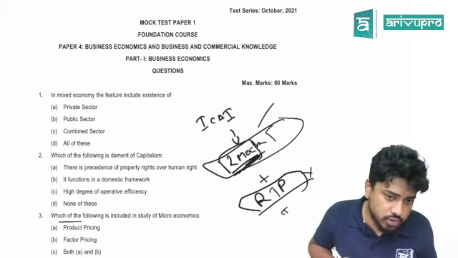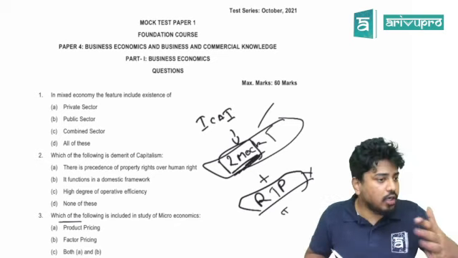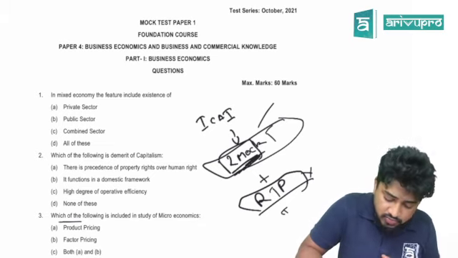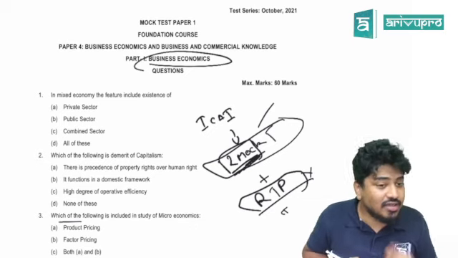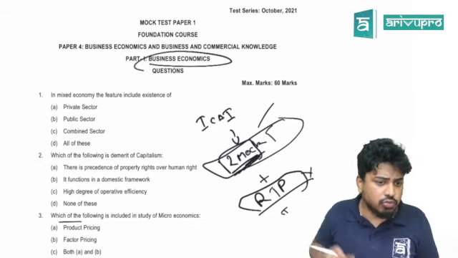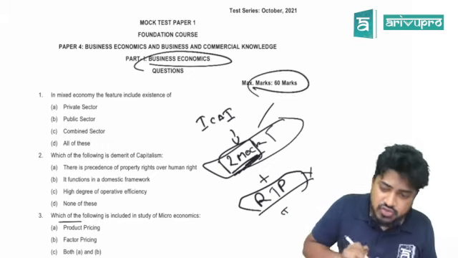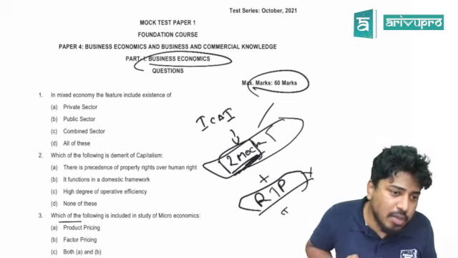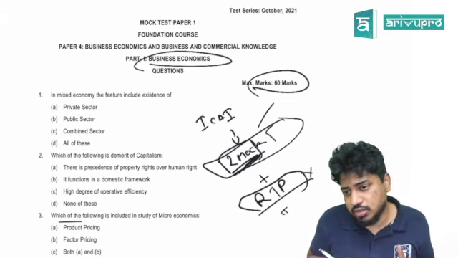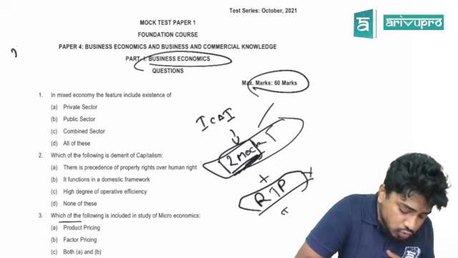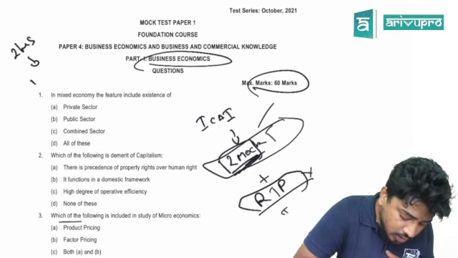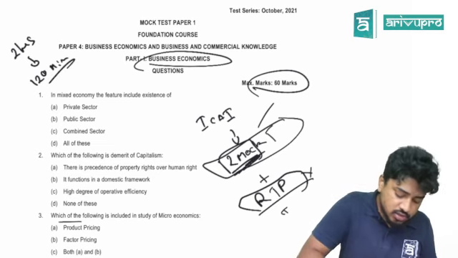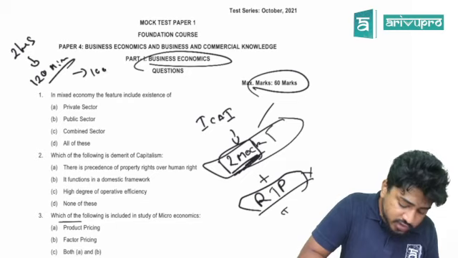We have 2 mock test papers, and both will be for 100 marks. In economics we are going to see business economics as part 1 and BCK as part 2. Part 1 is 60 marks and part 2 is 40 marks. How many hours is this paper that you need to complete in your examination? You have 2 hours, which is 120 minutes, to complete 100 questions.